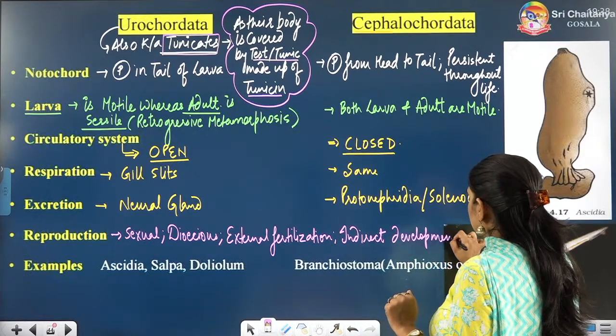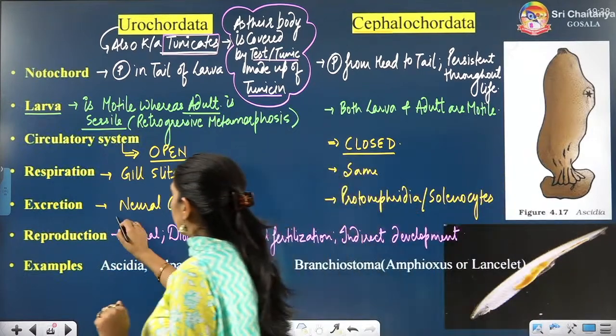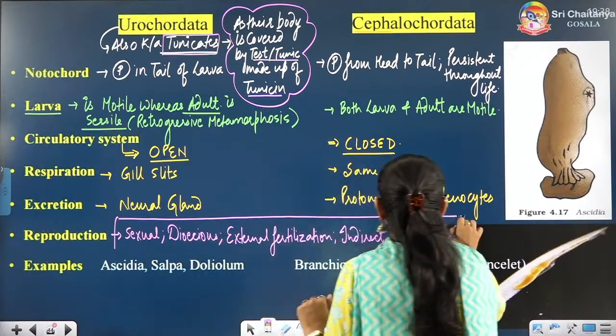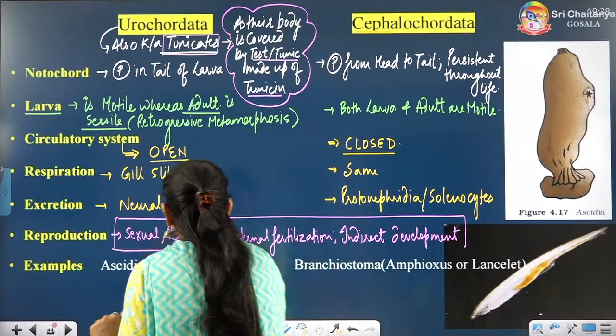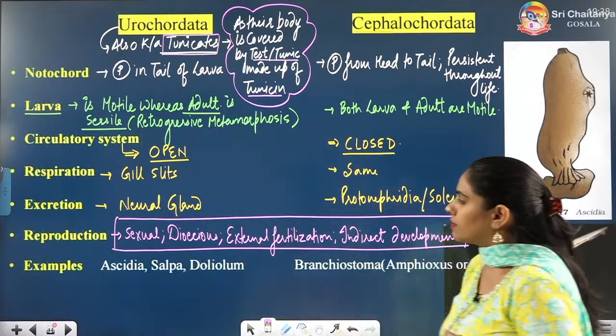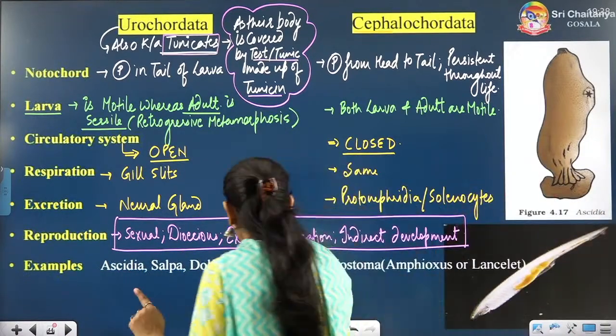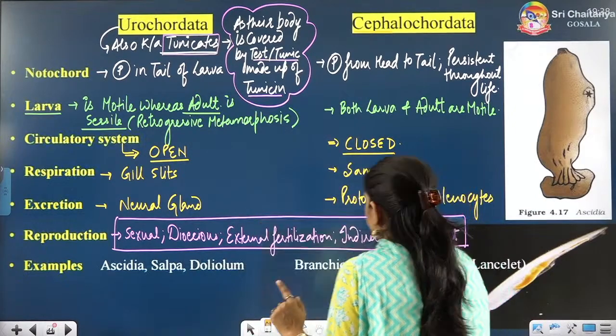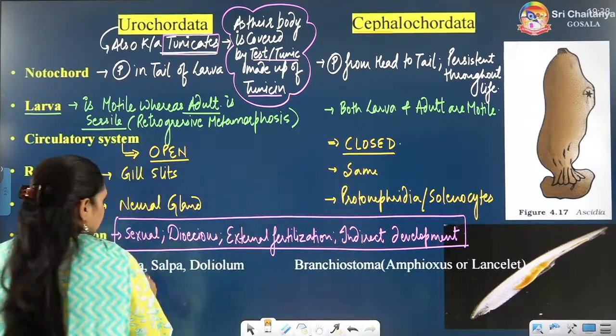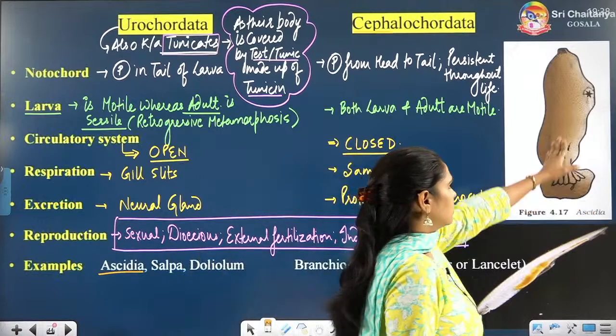This is the same for both Urochordata and Cephalochordata. And now you can remember the examples. Examples are Ascidia. You can see Ascidia here. This is Ascidia.